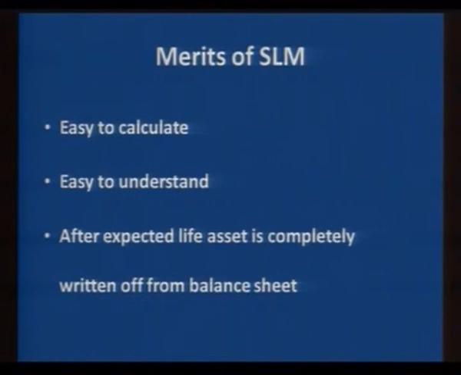Dear learners, this is a very important and very useful method. First, it is very easy to calculate: the total cost is divided by the life of the asset. So, you can easily calculate and easily understand. If you know the depreciation of one year, you can understand the depreciation of other years as well, because it is equal. Depreciation is equally divided among the useful life of the asset. So, at the end of its useful life, the value of the asset becomes 0.